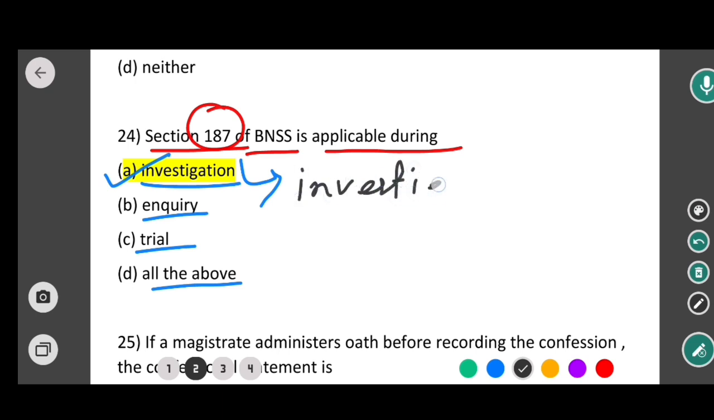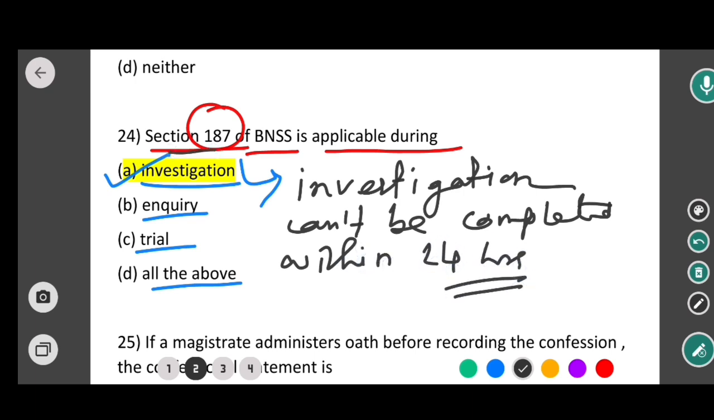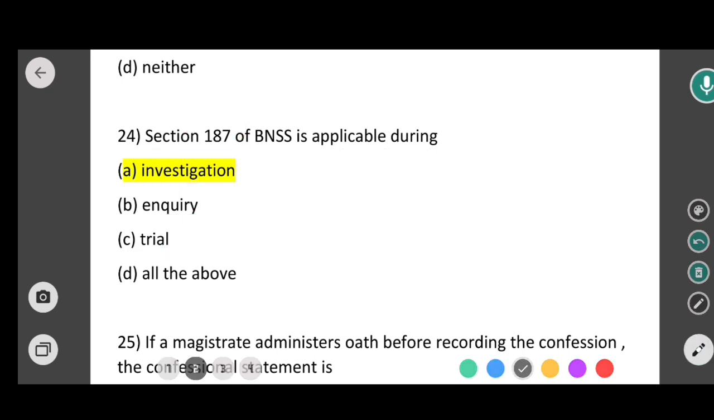So as per the provision, section 187 of BNSS is applicable during investigation when the investigation cannot be completed within 24 hours. So in this case, option A would be the correct answer. Okay, so now moving to the next question.